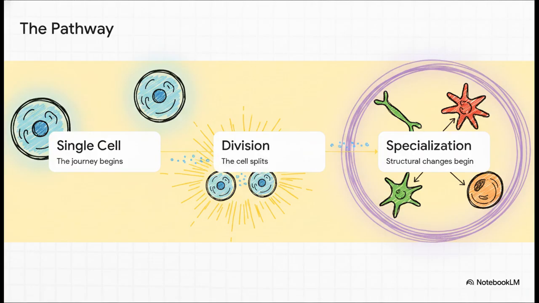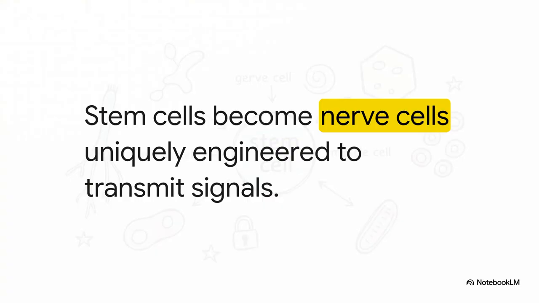As that cell divides, the offspring do not stay structurally identical. The path actually branches out as the cells begin to physically change so they can take on very specific jobs. Let's look at one specific pathway as an example. Starting with a basic stem cell, watch how it morphs into a nerve cell. Look at those really long branching structures stretching outward.